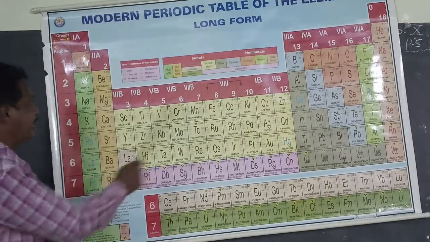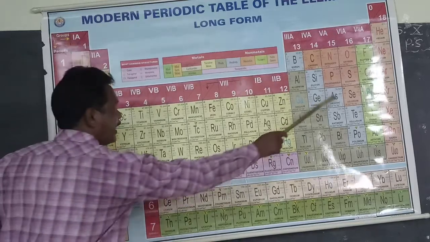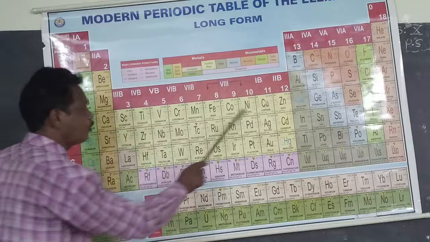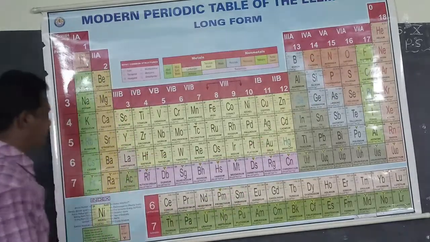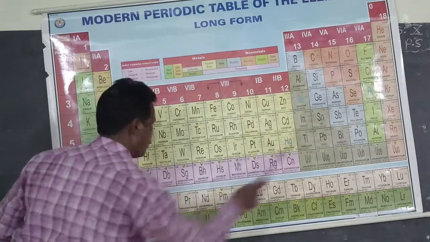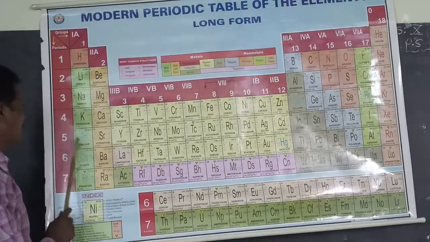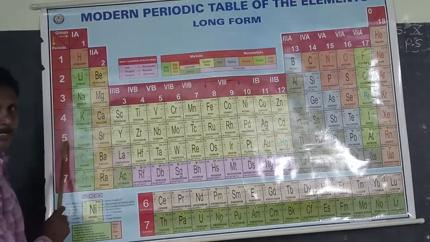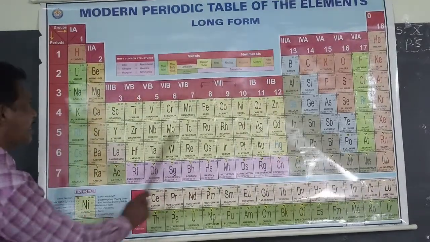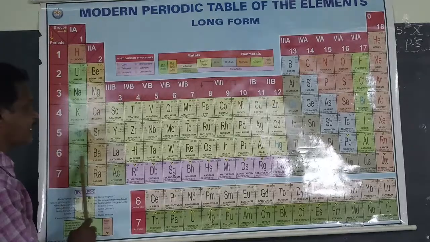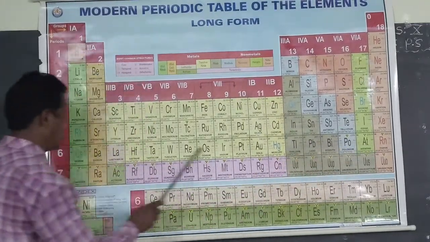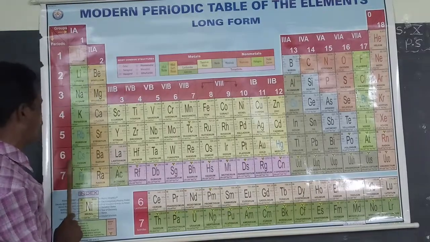The fourth period contains 18 elements, from left to right. The fifth period also contains 18 elements, from left to right. The sixth period contains 32 elements.